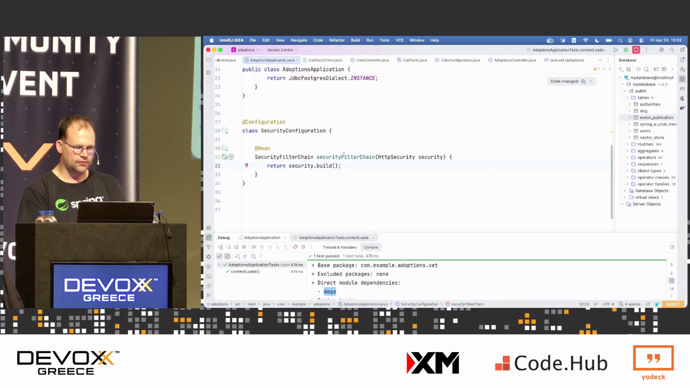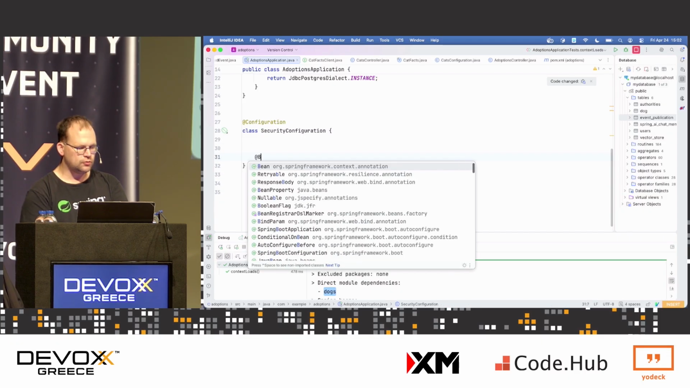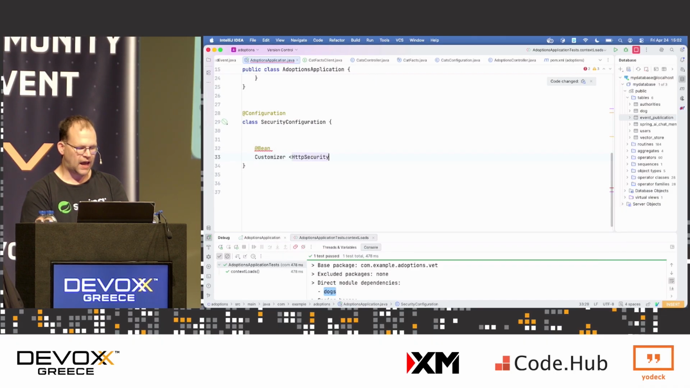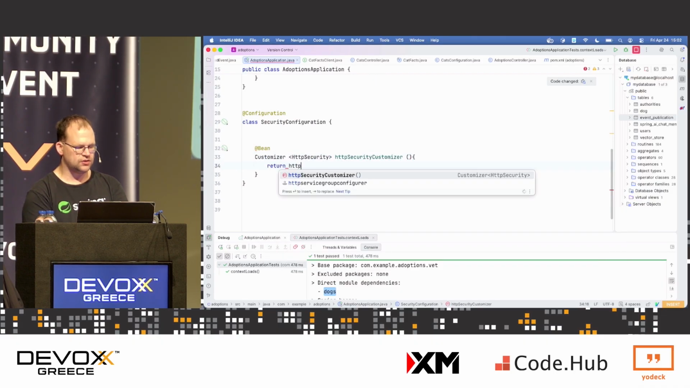So now, believe it or not, this is not secure. Everything is wide open if you do this. You have to reconfigure everything. In Spring Boot 4 and Spring Security 7, we have a customizer. So it's additive. It doesn't replace. It just adds to the existing config.